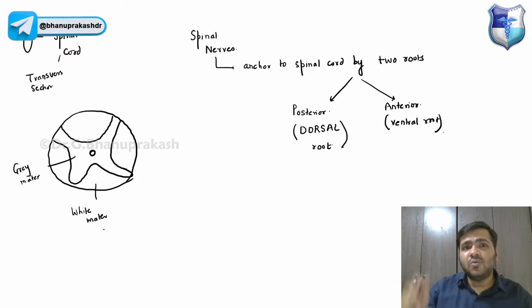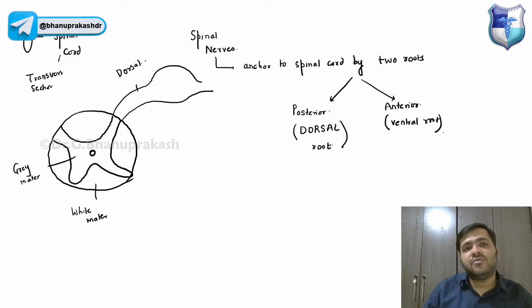Now, what is happening, guys? We have the spinal nerves. This is the entire spinal cord. The spinal nerves basically anchor to the spinal cord by two roots. We have one root, and that is called the dorsal root of the spinal cord.